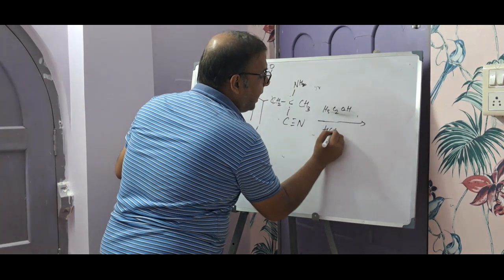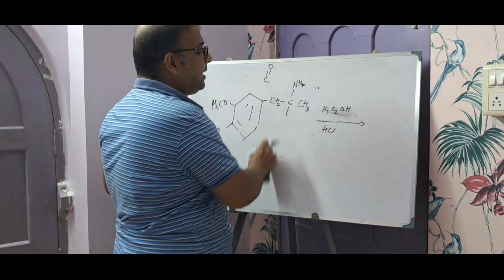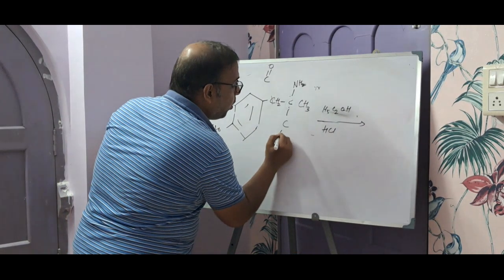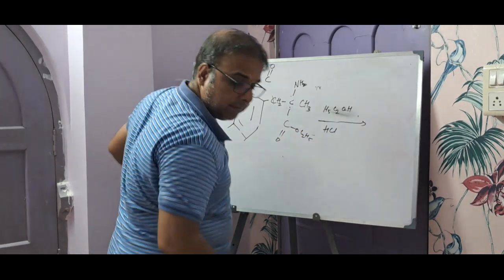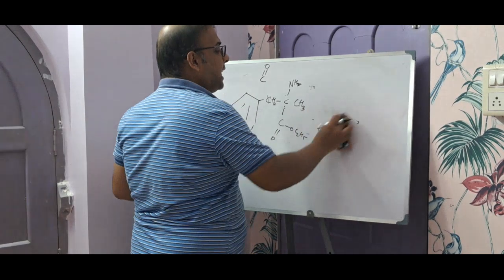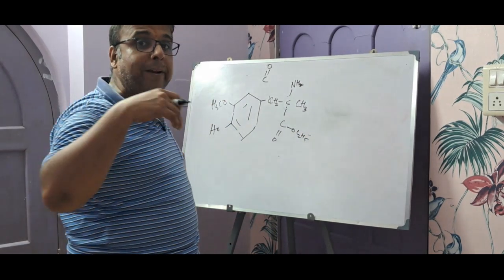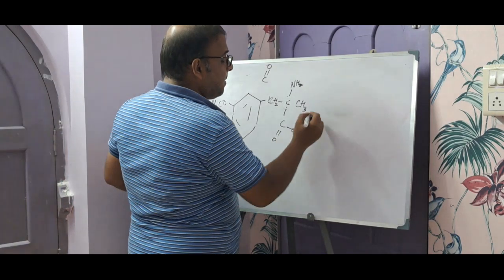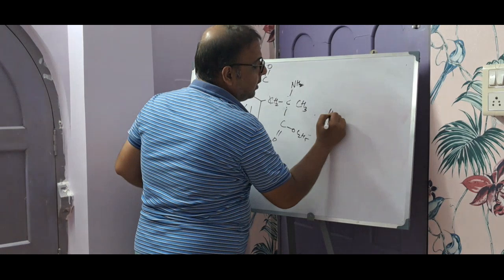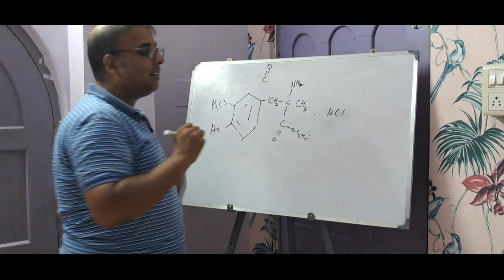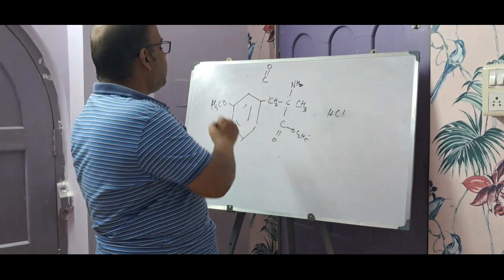So what will happen? C2H5OH and HCl will convert the C triple bond N into COOC2H5. Then, since we have introduced HCl as well, our target has shifted from methyldopate to methyldopate hydrochloride. So on treatment with ethanol and HCl, it turns to methyldopate hydrochloride, right? This is how it stands.